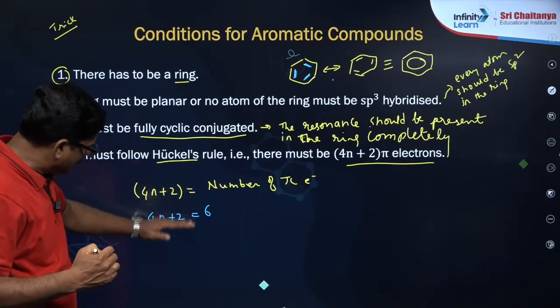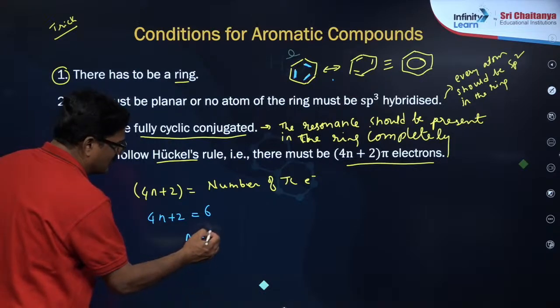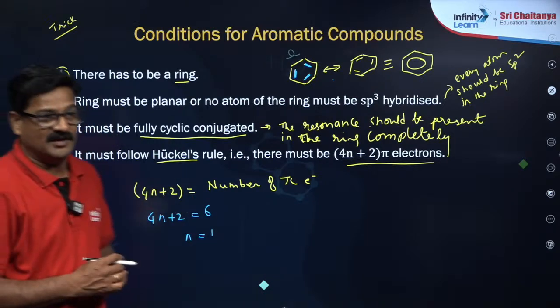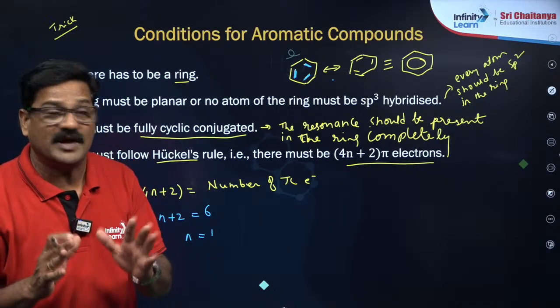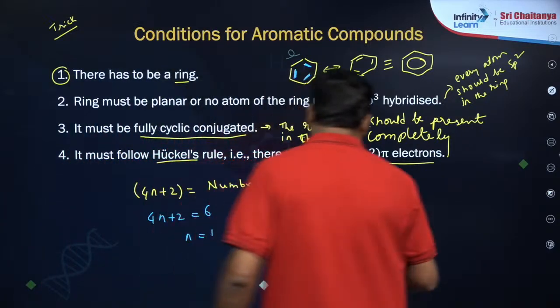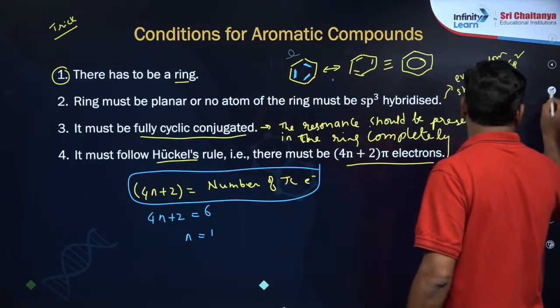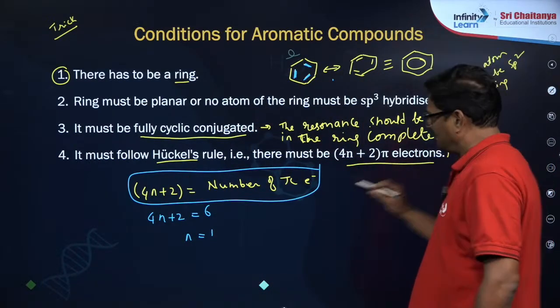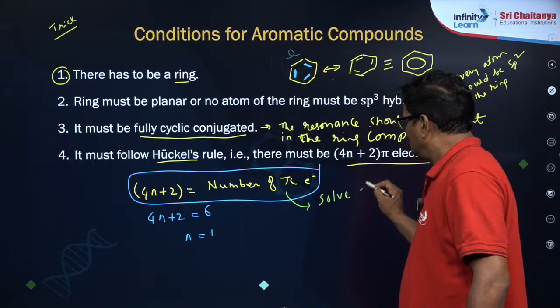If we solve this equation, what n do you get? 1 is coming. If an integer is coming, the compound should be aromatic. Solve this for any structure. Okay, solve for n.